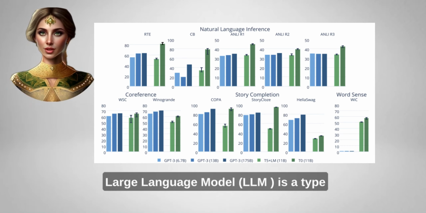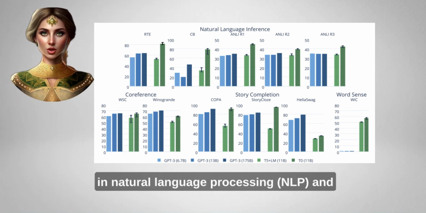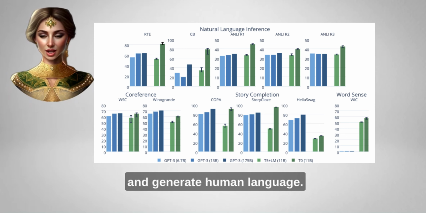A large language model, LLM, is a type of machine learning model that utilizes deep learning in natural language processing, NLP, and natural language generation, NLG, tasks. It is designed to understand and generate human language.